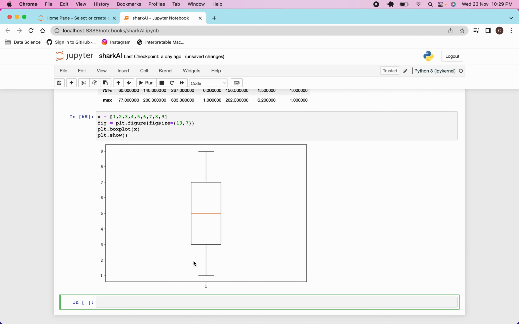So this is my box plot. You can see that this is my first quartile, which is coming around 3. This is my median, which is 5, and this is the third quartile, which is 7. This is the minimum value and this is the maximum value. So this is what the box plot says.